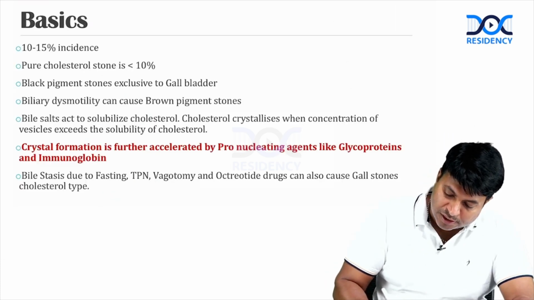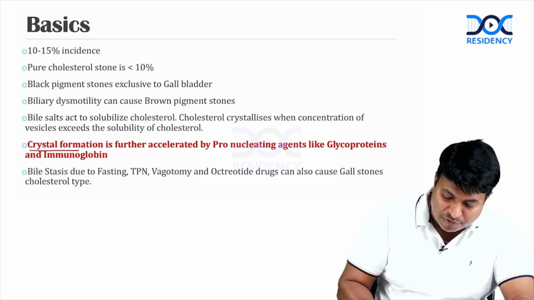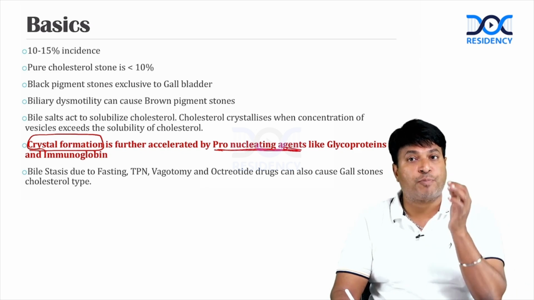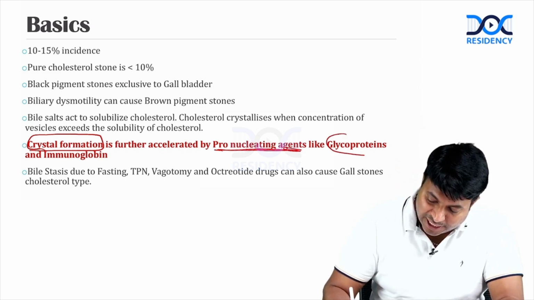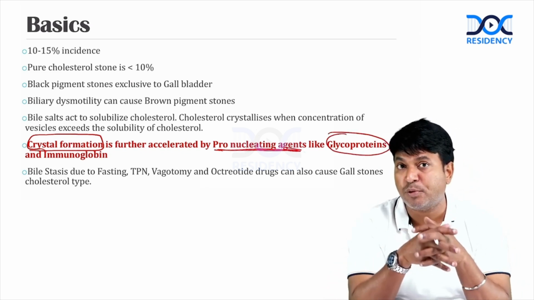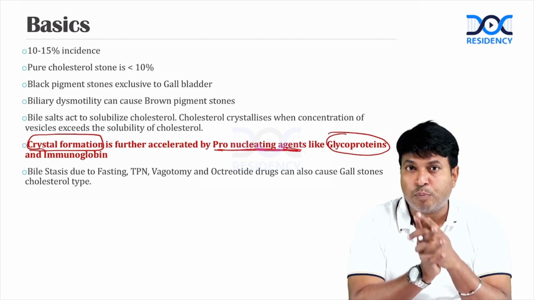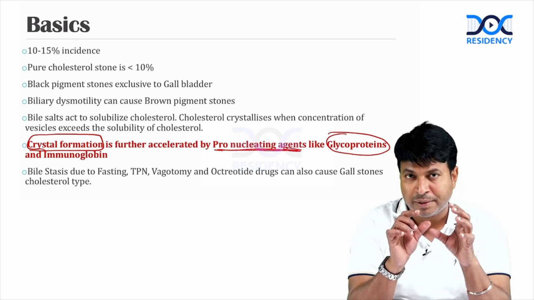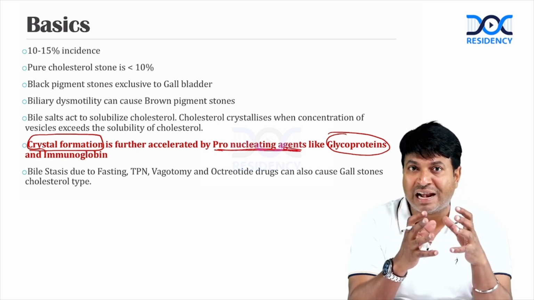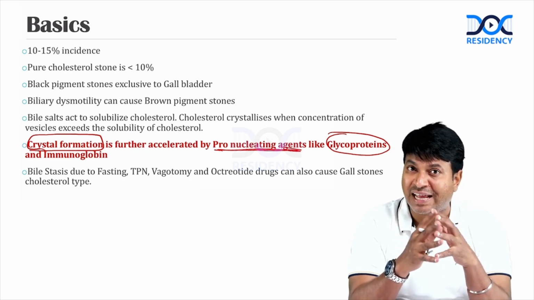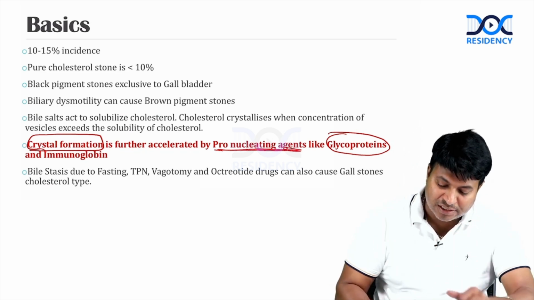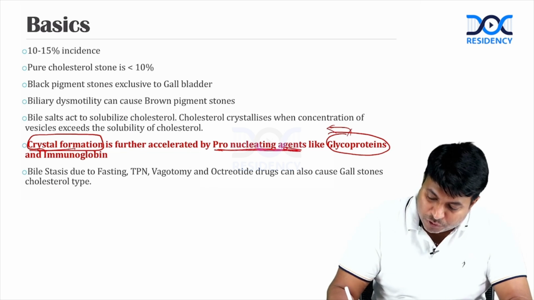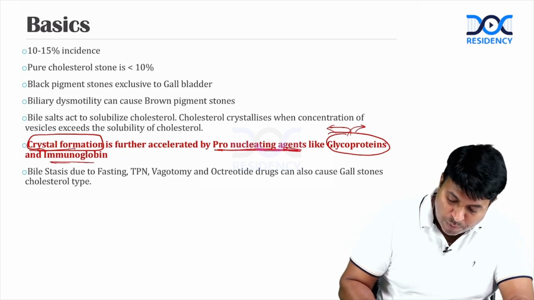So please remember, in cholesterol stones, crystal formation is accelerated by pronucleating agents. Can you tell me examples of pronucleating agents? Number 1, it is glycoprotein. Where did I discuss glycoprotein? Glycoprotein is secreted from the neck and cystic duct of the gallbladder, mainly to prevent gallbladder mucosal damage from the detergent activity. It will result in crystal formation. So glycoprotein has a good property as well as a bad property of promoting cholesterol supersaturation, and also immunoglobulins.